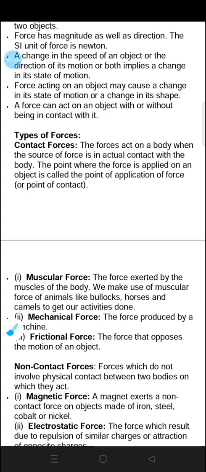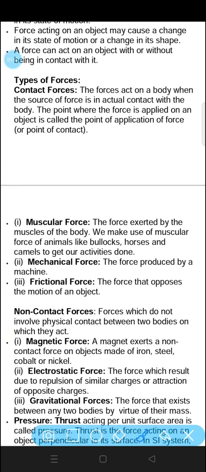Now, there are different types of forces. First one is contact forces. The forces act on a body when the source of force is in actual contact. We can say when it is in direct contact with the body. The point where the force is applied on the object is called the point of application of force. Just suppose you are pushing a table, that means the place where you put your hand from where you are pushing the table, that point will be called the point of application of force.